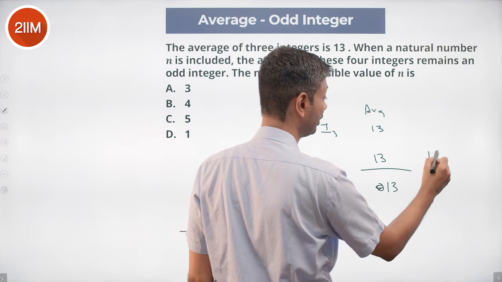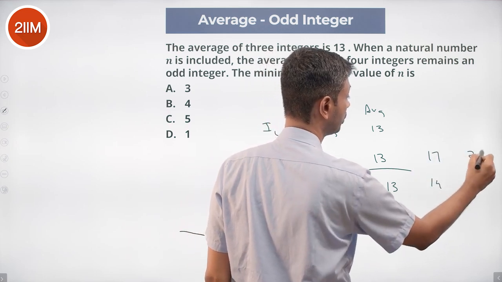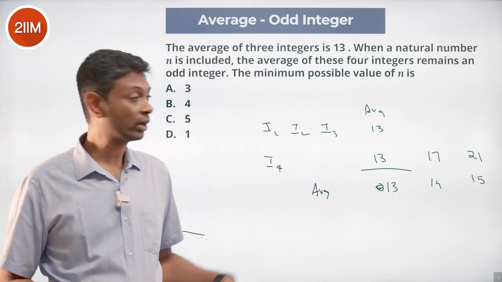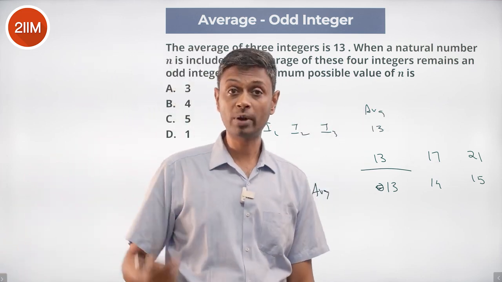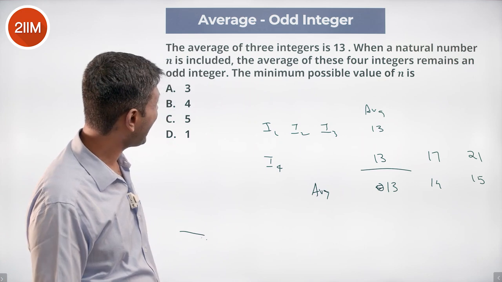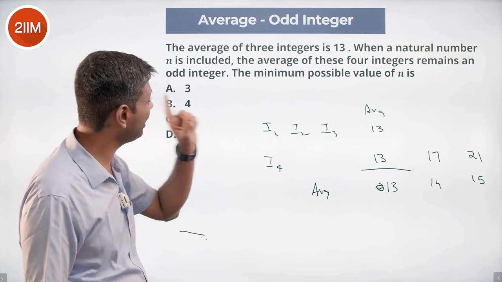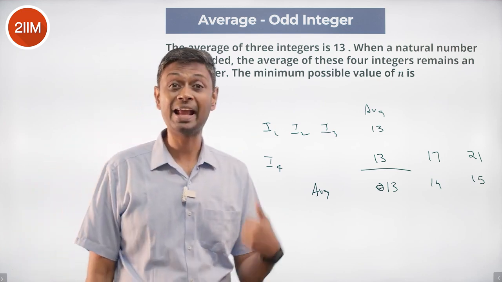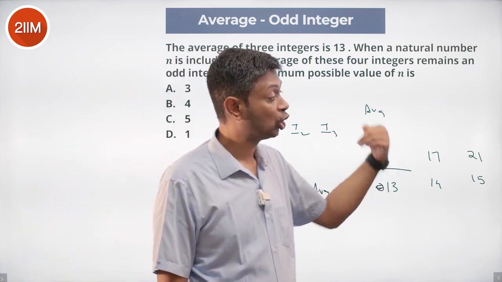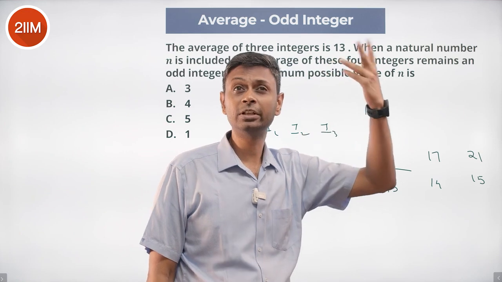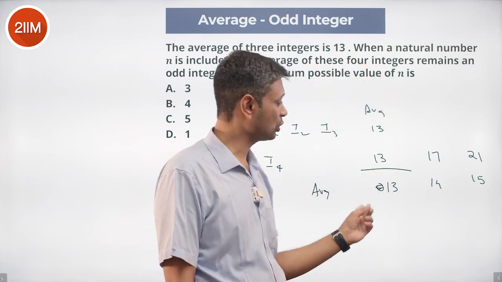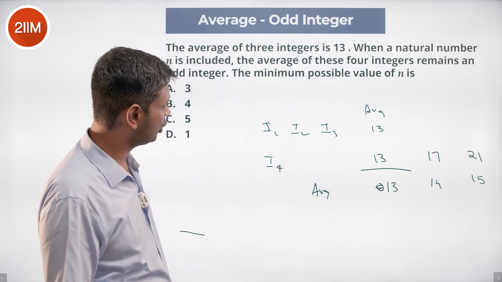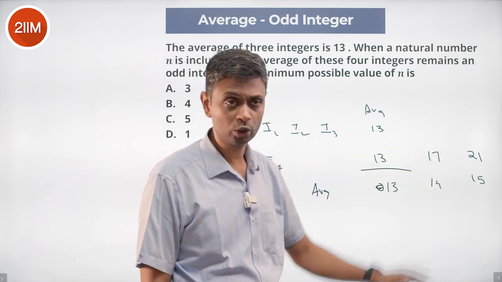If I4 brings 17, it will become 14. If it becomes 21, it will become 15. 4 more, the average goes up by 1. Another 4 more, the average goes up by 1 more. The average of these 4 integers remains an odd integer. So it's not just 4 more, I should bring 8 more. 21, 29, 37. The average will go from 13, 15, 17. Right? The minimum possible value of n is 21, taking it to 15.